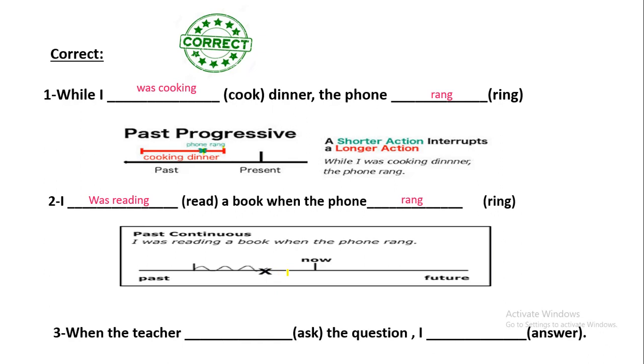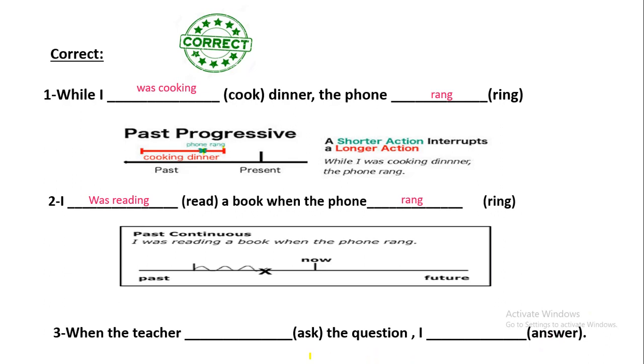Let's move to the coming one. When the teacher, here we have ask and here we have answer. Do you think that there is a longer action here? Can ask be a longer one? Can answer be a longer one? Of course not.